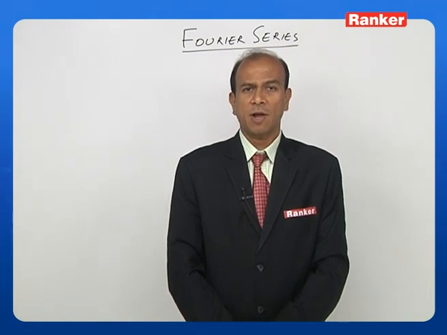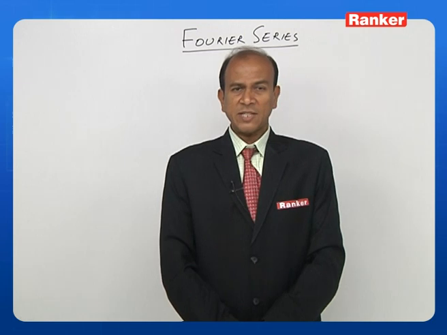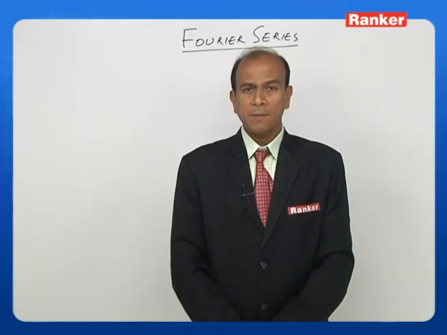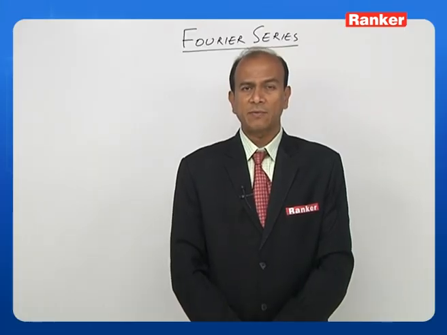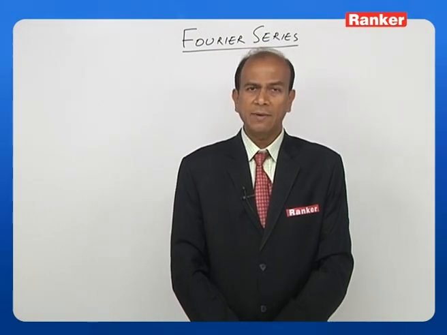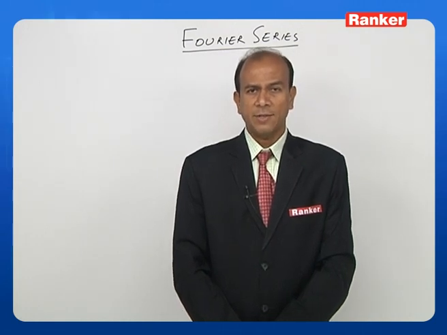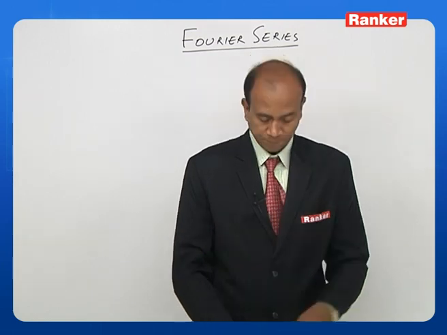Let us first talk about the first condition. The first condition says the function x of t is a single valued function of the variable t in the interval t1, t2. That means the function which is given, let us say x of t, must have only a single value at a given time. If it is not having a single value, then the Fourier series cannot exist. So let us see this on the board.